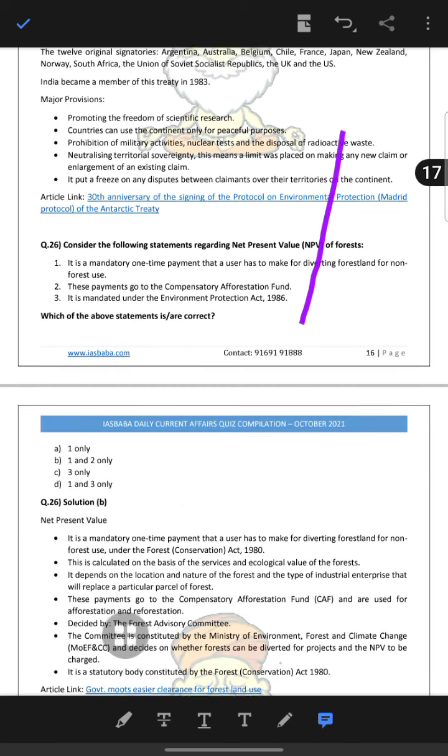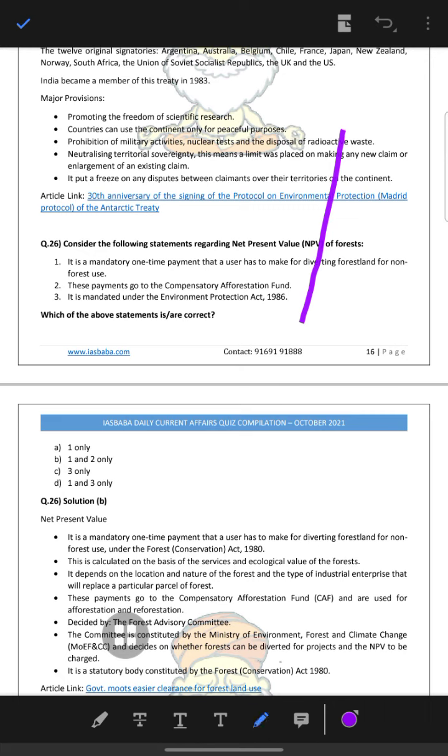Okay, now next, consider the following about the net present value of the forest. It is a mandatory one-time payment that a user has to make for diverting forest land for non-forest use. These payments go to compensatory afforestation. It is mandatory under the Environment Protection Act 1986. So it's Environment Protection Act 1980, not 86.